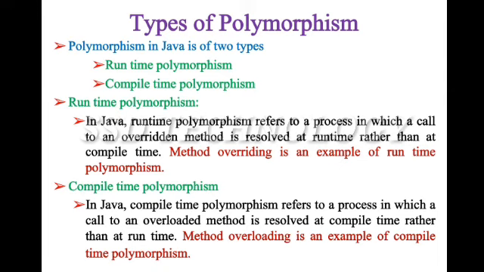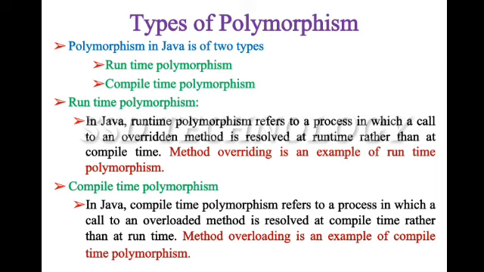What is runtime polymorphism? In Java, runtime polymorphism refers to a process in which a call to an overridden method is resolved at runtime rather than at compile time. Method overriding is an example of runtime polymorphism.